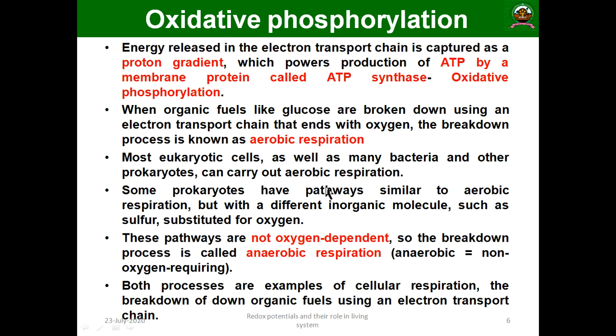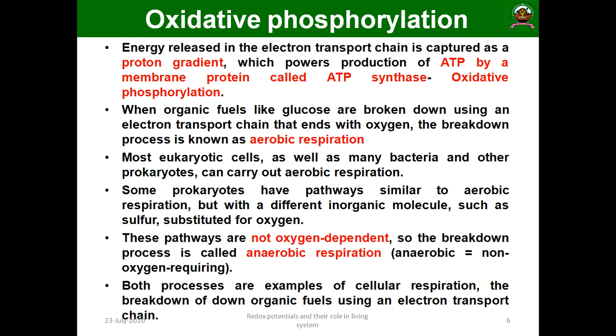In some prokaryotes, especially bacteria, the pathway is similar to aerobic respiration, but a different inorganic molecule such as sulfur is substituted for oxygen. These pathways are not oxygen dependent, and the process is known as anaerobic respiration.